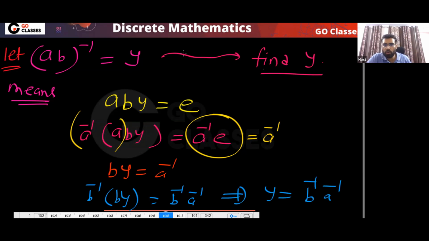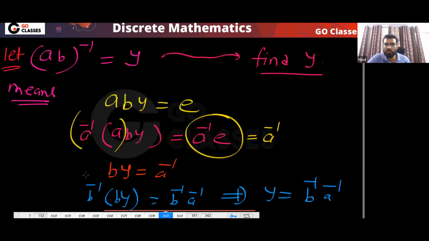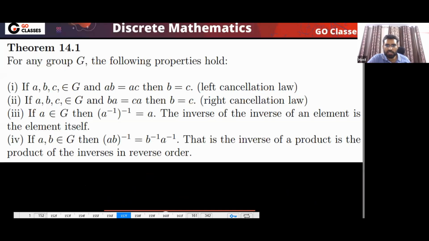How many of you got this proof? Did you understand this proof? Okay, so very simple. This is the idea. So in a group, (AB) inverse is equal to B inverse A inverse. This is correct. Same idea you can do. Okay, so these are some properties.